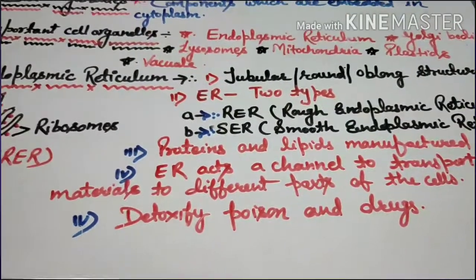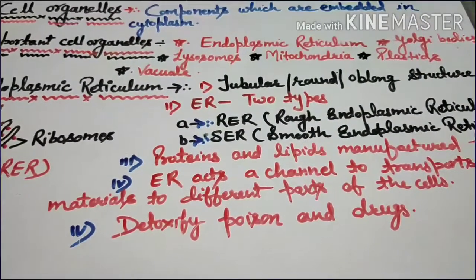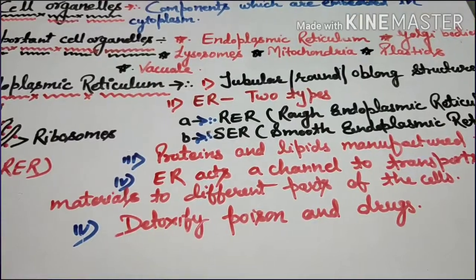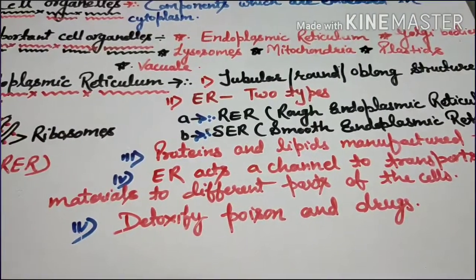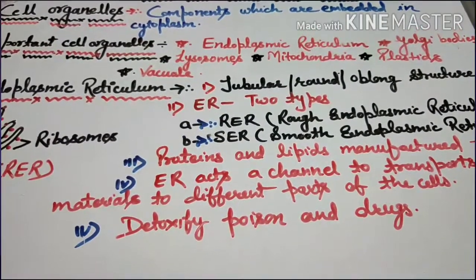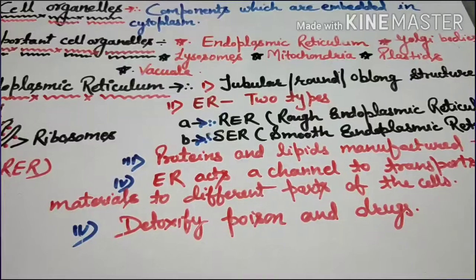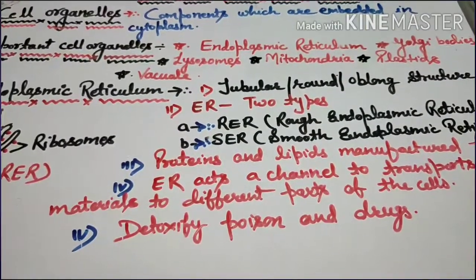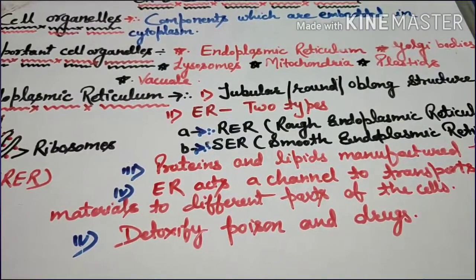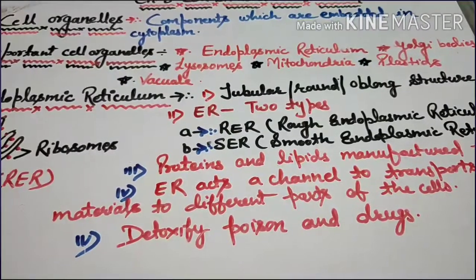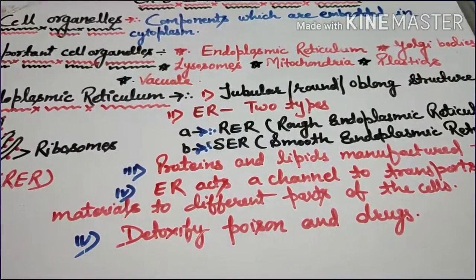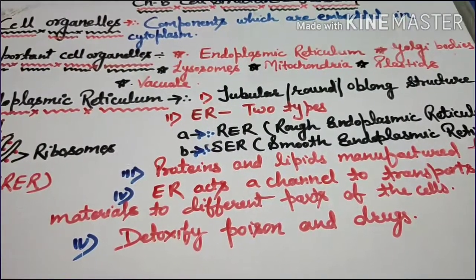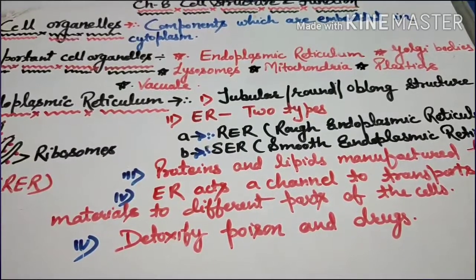So this endoplasmic reticulum helps in transport of substances. Whatever substances come out of the nucleus through the nuclear pore are taken into the rough endoplasmic reticulum and sent to the smooth endoplasmic reticulum, and this is sent to different parts of the body.